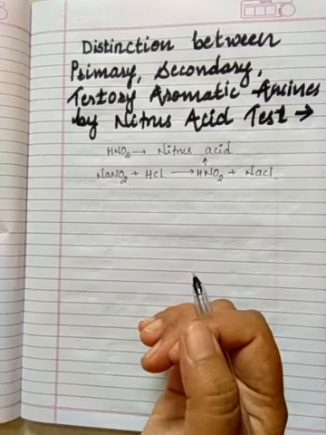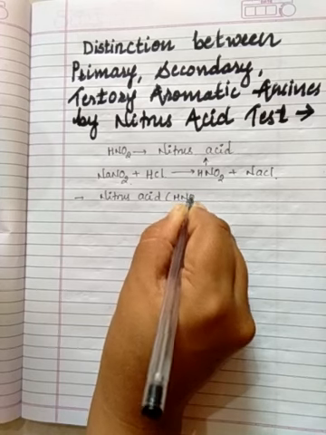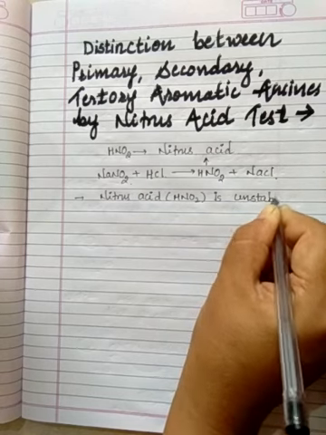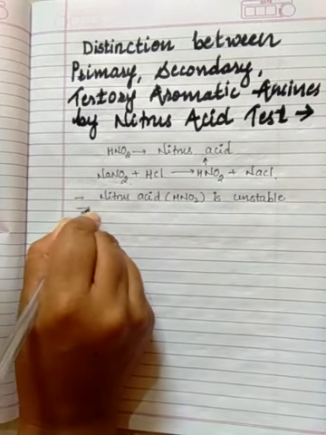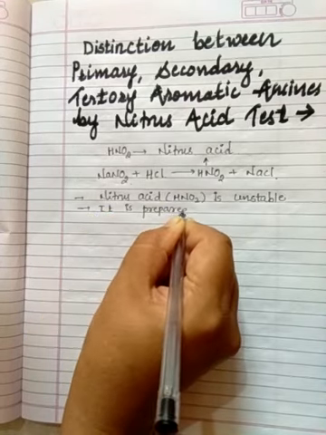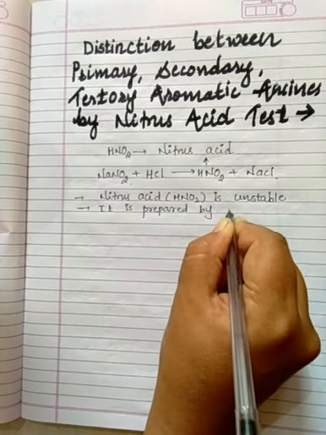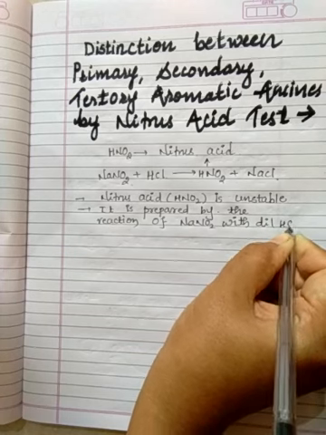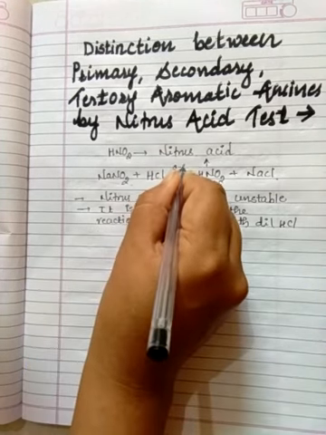The first part I want to tell you is that nitrous acid, HNO2, is unstable in nature, and it is prepared by the reaction of NaNO2 with dilute HCl at a temperature of about 0 to 5 degrees Celsius.